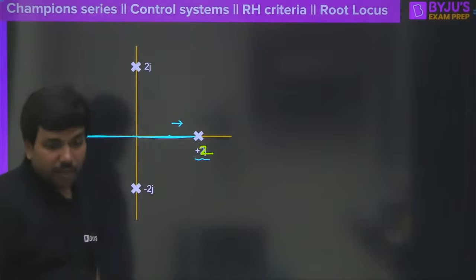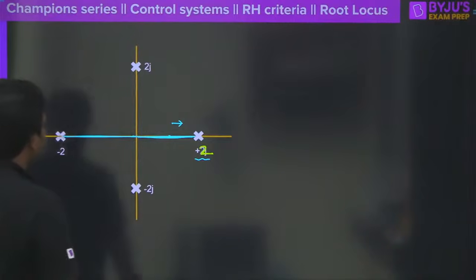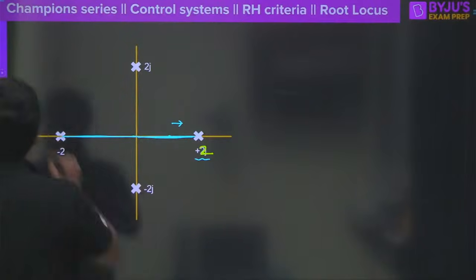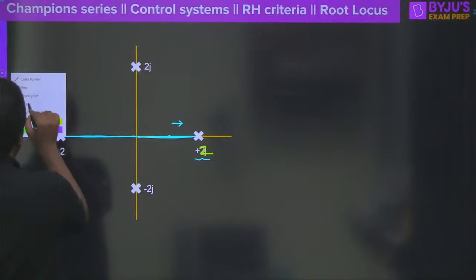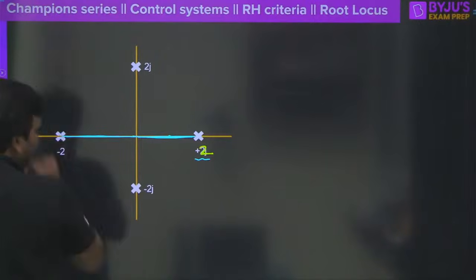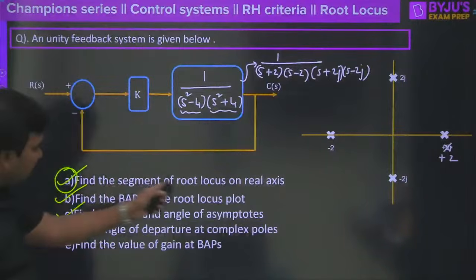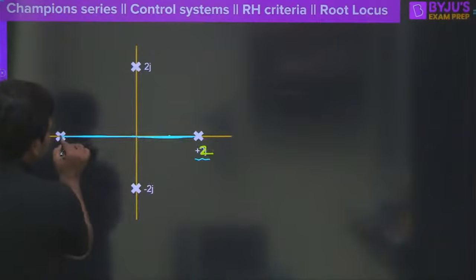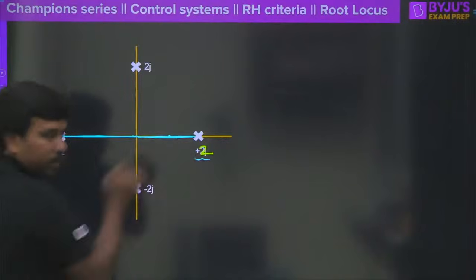Clear? Yes, of course, from here to here is on the root locus. But look at the most beautiful question here. So the first question is completed: find the segment of the root locus on the real axis. On the real axis, we found that between these 2 points we are going to have root locus.